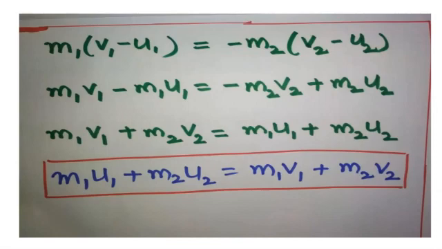So what is the meaning of this? The algebraic sum of initial momentum. Now what is m and u? Momentum. But it is initial, the momentum before collision. Velocity u takes place before collision and v takes place after collision. So the algebraic sum of momentum before collision is equal to the algebraic sum of momentum after collision. So before and after collision, the momentum doesn't change. It is conserved. It is constant. So that is the conservation of linear momentum.